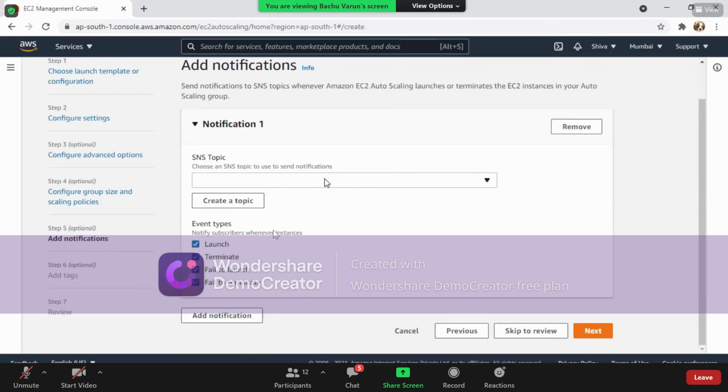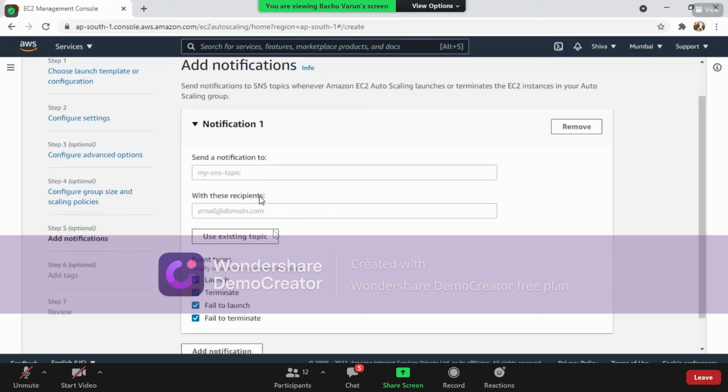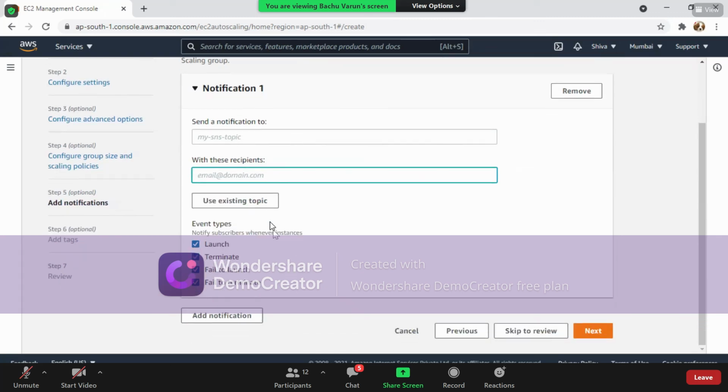Select create a topic, provide the name of the topic, and then provide an email address to which you're going to send the mail. So whenever there is a launch of an EC2 or termination of EC2, failure to launch an EC2, failure to terminate an EC2, all these things will be sent to this email address.